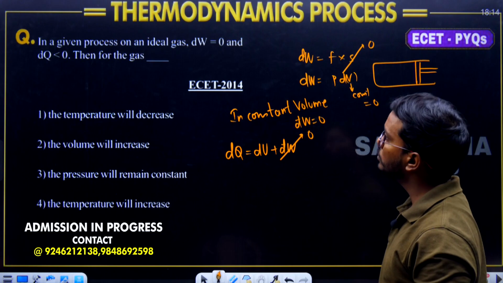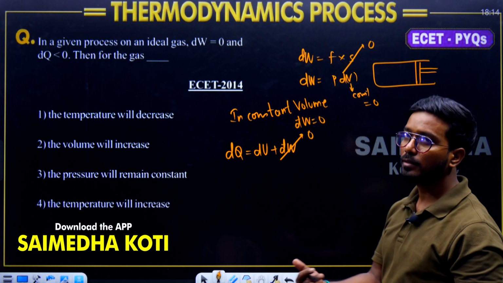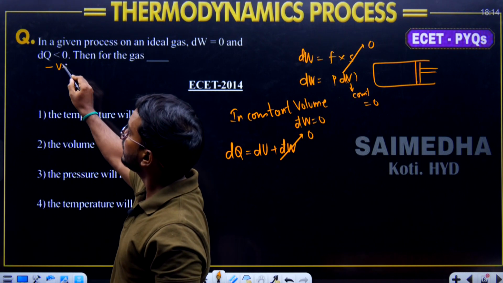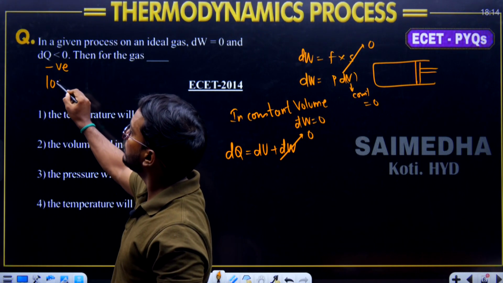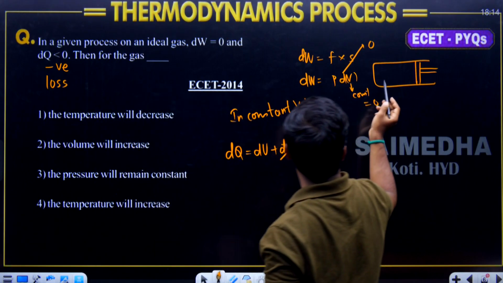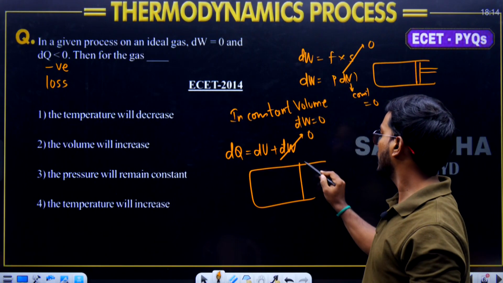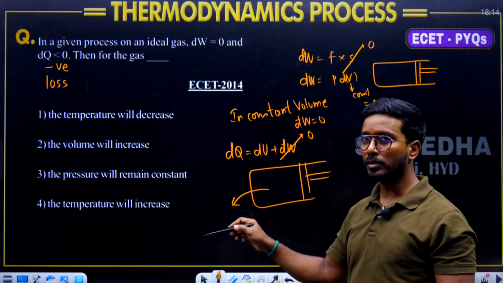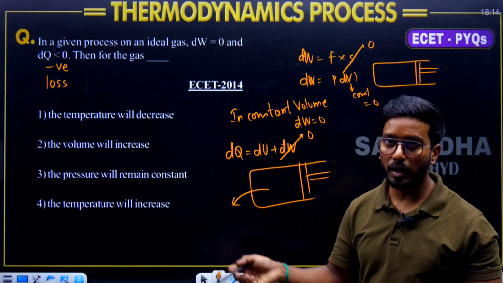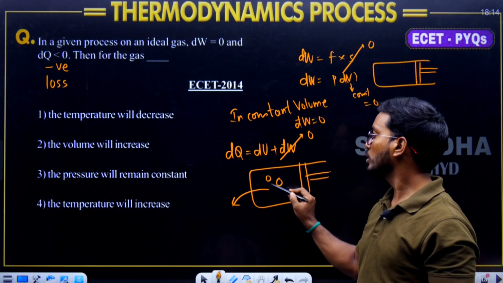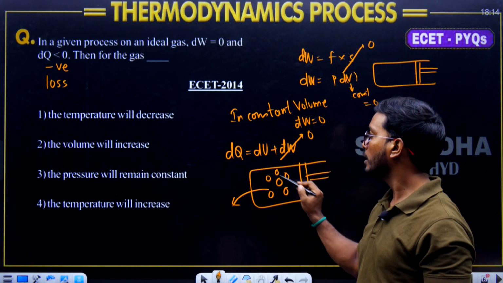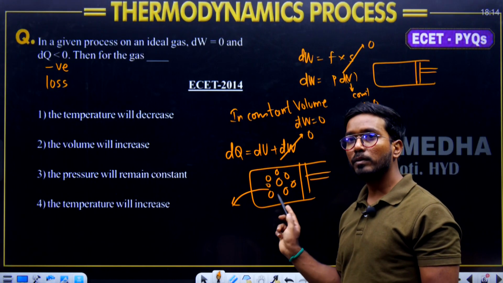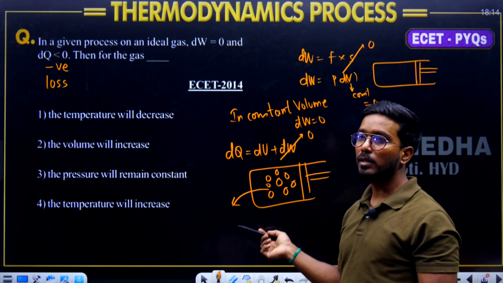If work done is equals to 0 and heat is rejecting out, then only the heat will be negative. Less than 0, that means it is negative. Negative means what? Heat is getting lost. When the heat from the piston cylinder arrangement is taken out, heat is moving out, that is the loss of heat energy. When heat energy is coming out, inside the gas molecules are going to be losing their energy. When you supply the heat, then temperature increases. When you reject the heat, then temperature decreases.